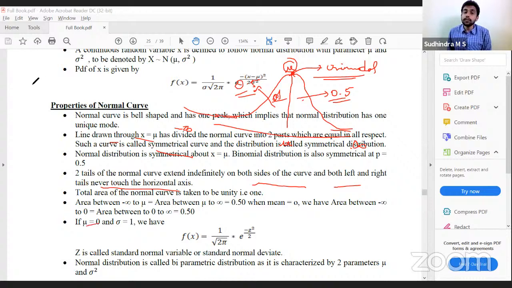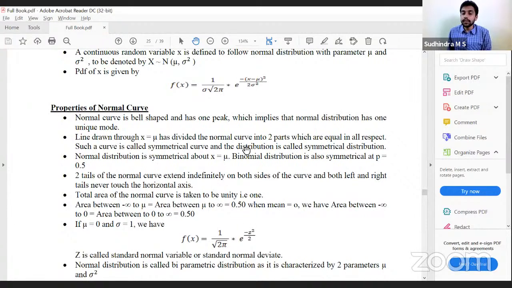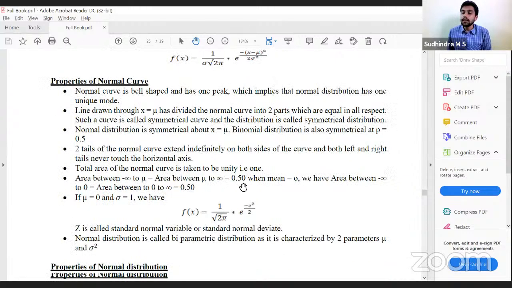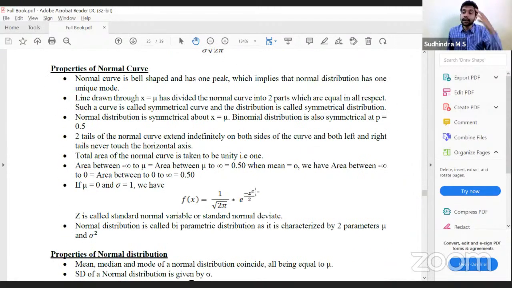If we consider mu as 0 and standard deviation as 1, then we get the standard normal variable. That distribution will be called the standard normal distribution. Accordingly, wherever mu is there, you put 0, and wherever sigma is there, you put 1. You get this particular formula for calculating the probability of the standard normal variable. Z is called the standard normal variable or standard normal deviate. Normal distribution is biparametric, mu and sigma square. So mu and sigma square are the parameters of normal distribution. What would be the parameters of standard normal distribution?